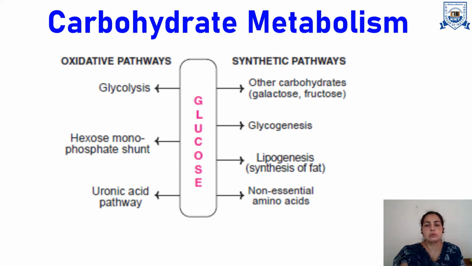Carbohydrate metabolism can be divided into two types, oxidative pathways and synthetic pathways. In oxidative pathways, glycolysis, HMP shunt, which is an alternative to glycolysis, and uronic acid pathway are majorly involved. While in the synthetic pathways, synthesis of other molecules takes place by utilizing glucose, like synthesis of other carbohydrates such as galactose and fructose. Then there is synthesis of glycogen through glycogenesis. Then there is synthesis of fat, that is lipogenesis. There might also be synthesis of some non-essential amino acids.